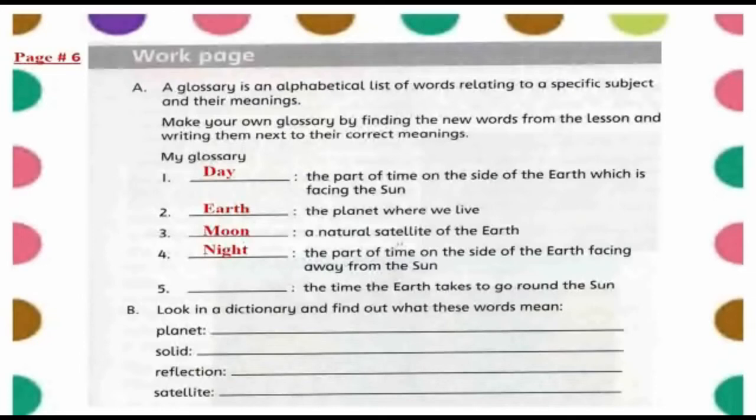Number 5, the time the Earth takes to go round the Sun. So how much time does the Earth take to go round the Sun? Yes, it takes 365 days or 1 year to go round the Sun.